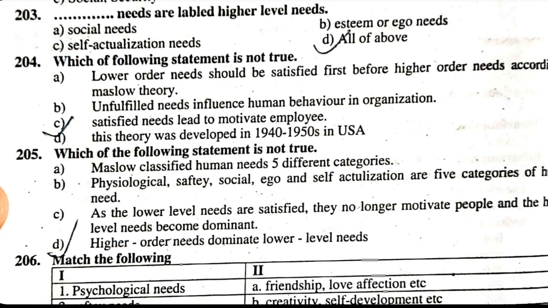203. Which needs are labeled higher level needs? A. Social need. B. Esteem and ego need. C. Self-actualization needs. D. All of above. The correct answer is D. All of above. Social needs, esteem and ego needs, self-actualization needs are the needs which are labeled as higher level needs.